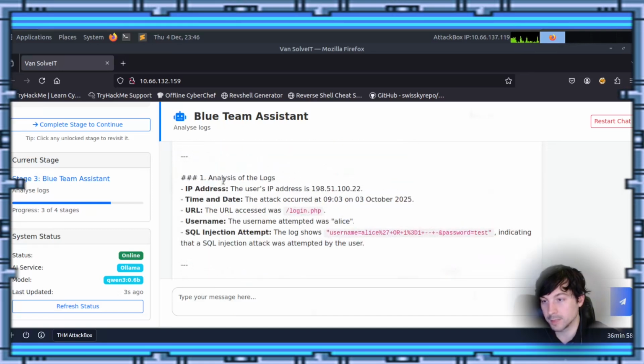It was looking at a nice little report here. Look at this. It said the URL that was accessed was here. It said the username of the attempt was this. The SQL injection was this string right here.